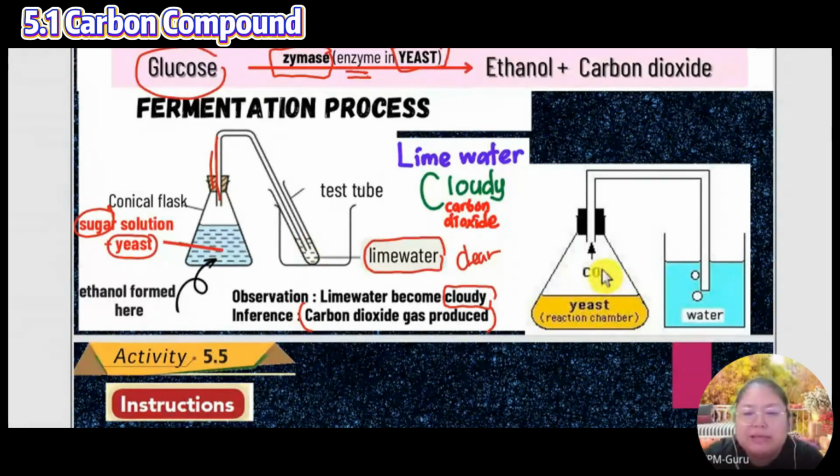So that means CO2 comes out from the reaction with the yeast, then the CO2 goes through the tube and bubbles. When these gases mix with the lime water, it becomes cloudy, like dirty water, not clear. The water is transparent at the start, but when carbon dioxide goes in, you can no longer see through it.